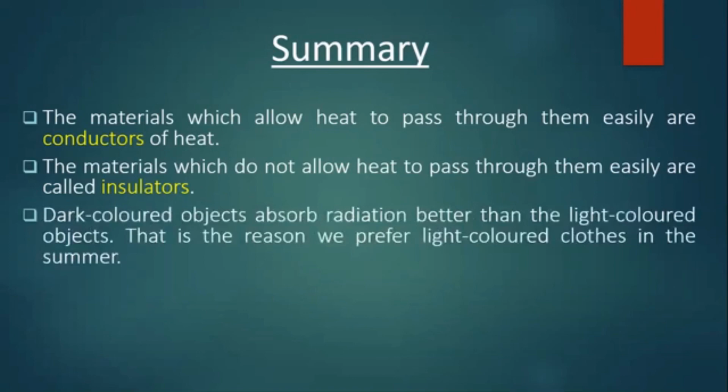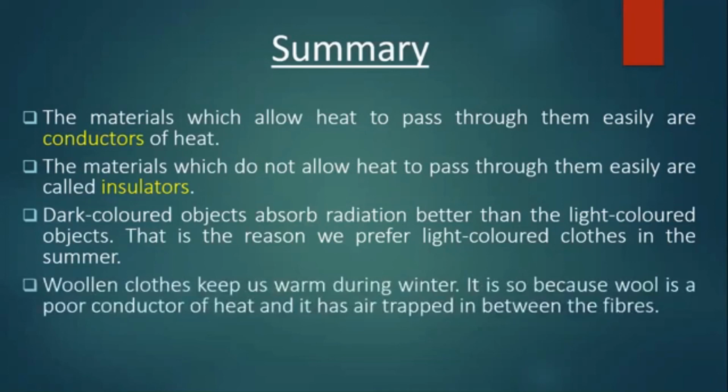Dark colored objects absorb radiation better than the light colored objects. That is the reason we prefer light colored clothes in the summer. Woolen clothes keep us warm during winter. It is so because wool is a poor conductor of heat and it has air trapped in between the fibers.